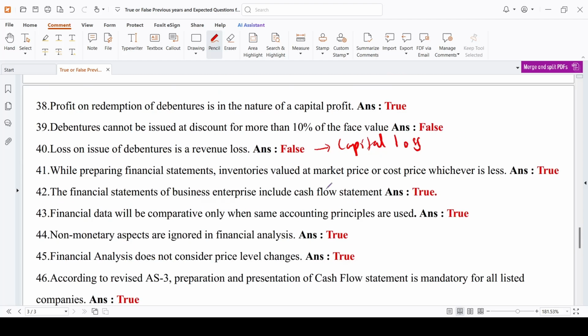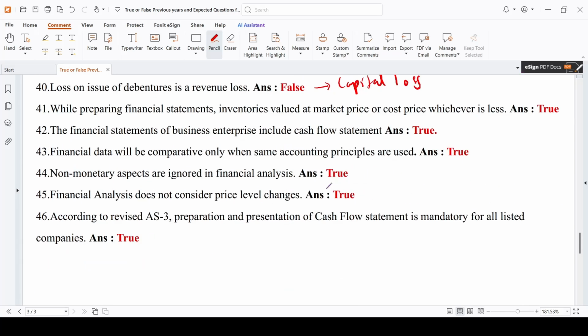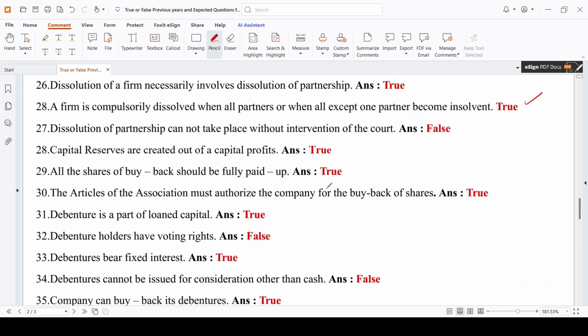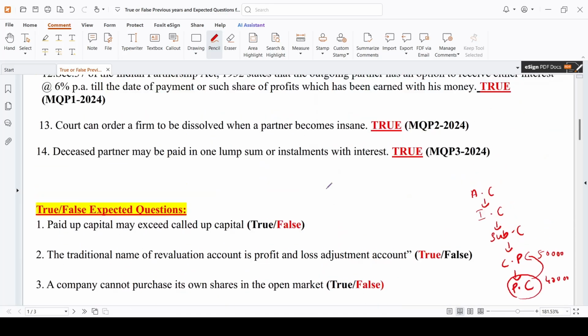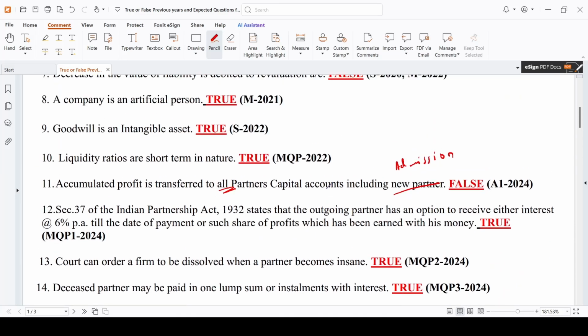Yes, it is true. Okay, these are the true or false questions which you have to prepare for your annual examination. Out of this, you are going to get one true or false. Actually, this information is not by me. One of our teachers has made this, and a big thanks to that person.